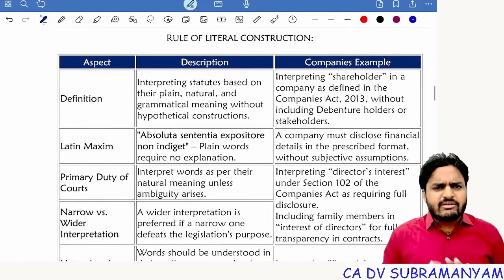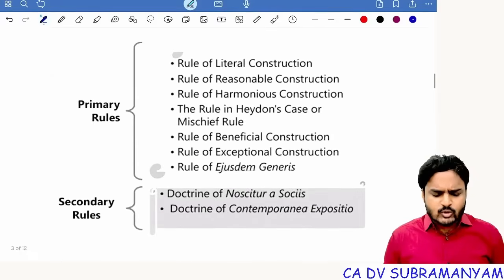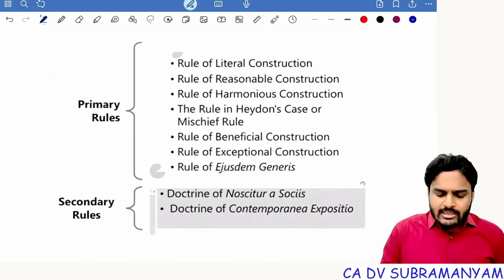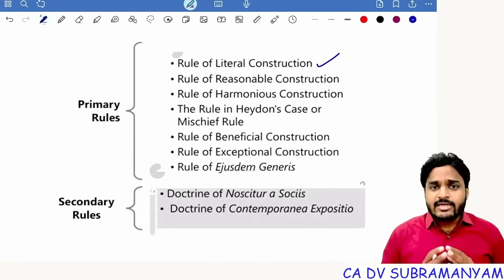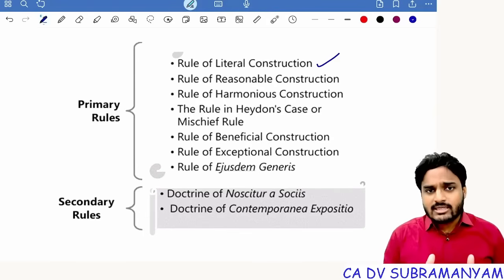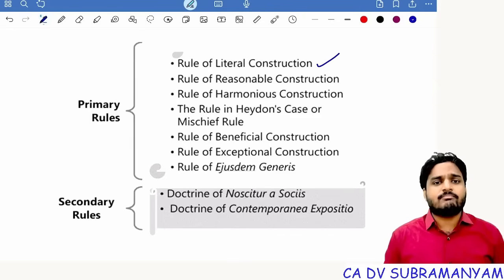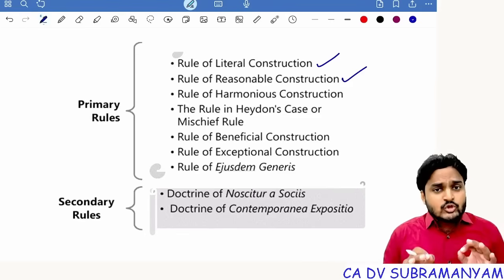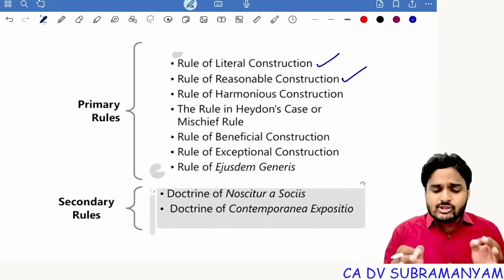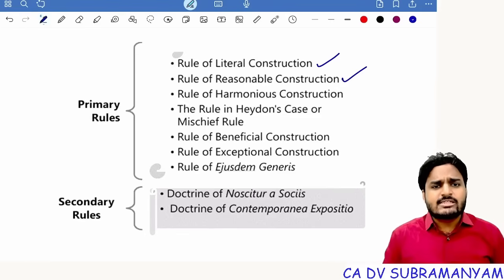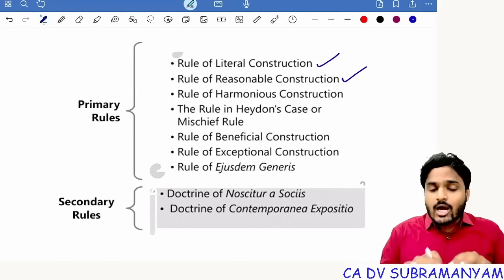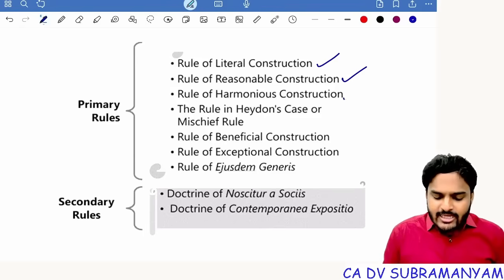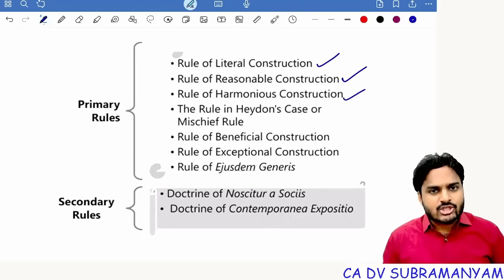Next one, primary rules and secondary rules. These rules are very simple to understand. First, go with literal interpretation. If literal construction is not giving the desired result because the words used in the statute are not clear or are ambiguous, then go with reasonable construction. Sir, if there are two provisions in the statute and they are conflicting, in that case we should provide harmony to avoid the conflict, and we apply the harmonious construction rule.